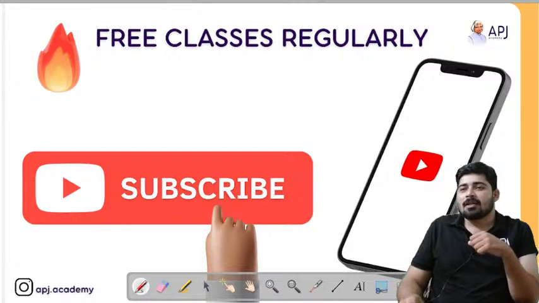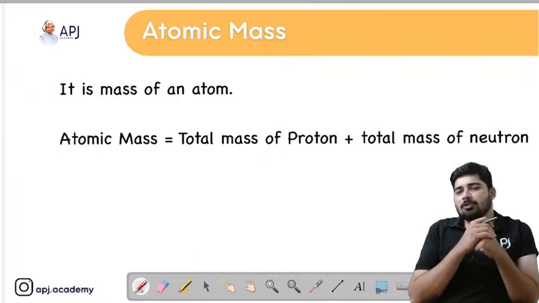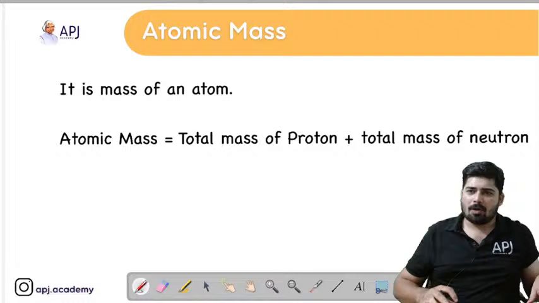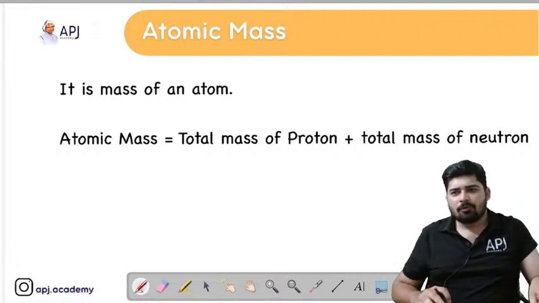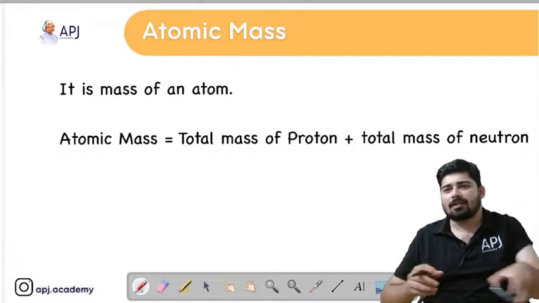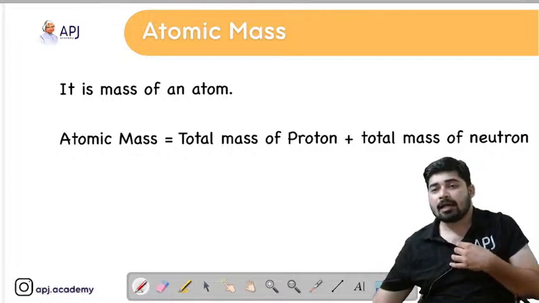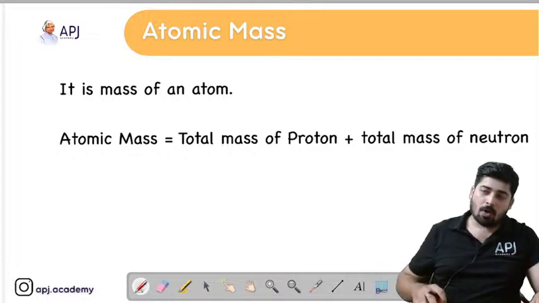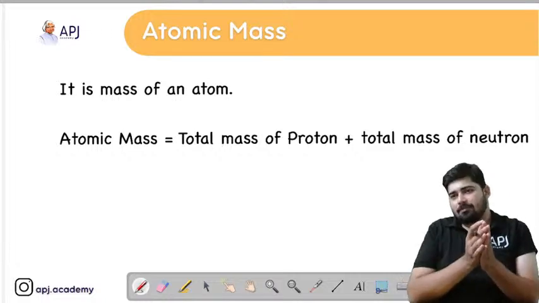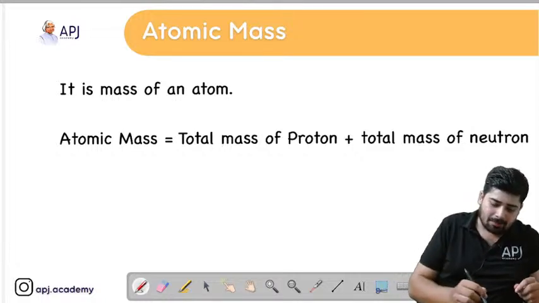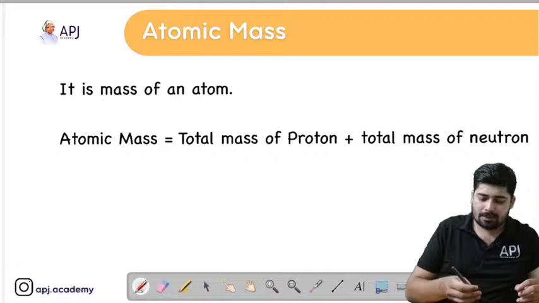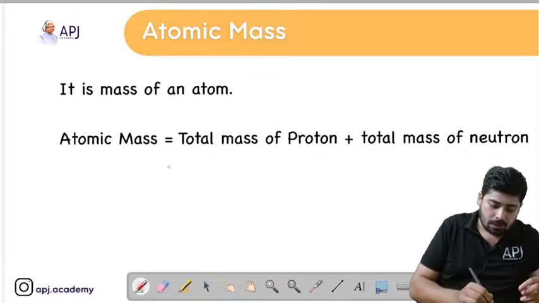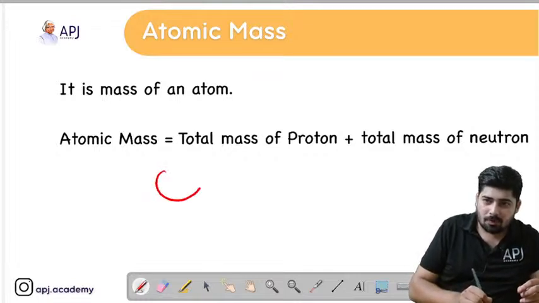Right, now coming into the basics, let's start with the atomic mass. We know that the atom is the fundamental particle of matter. And what do we mean by the mass of an atom? Let's take an atom into consideration. I'm just drawing an atom over here.